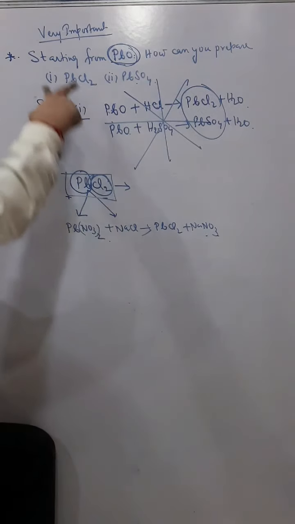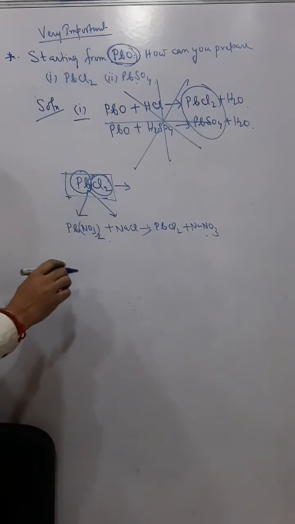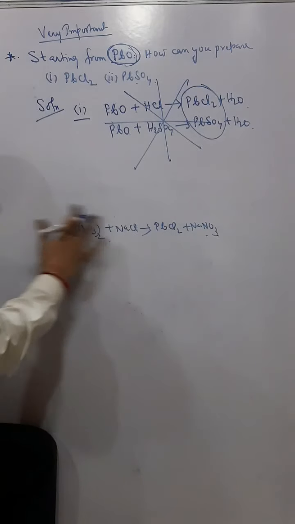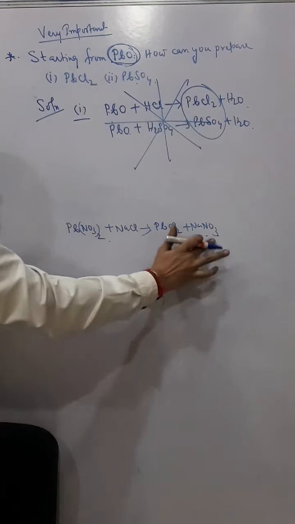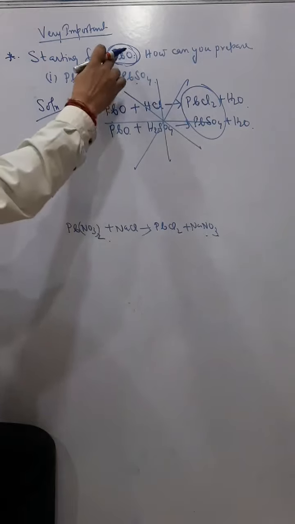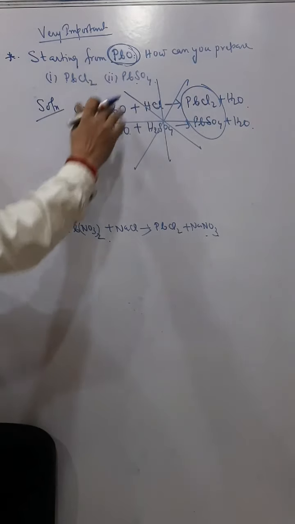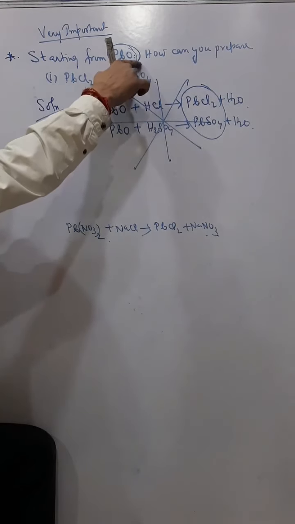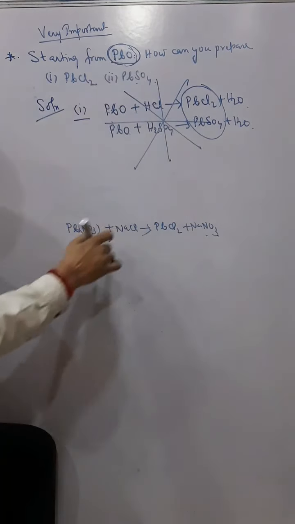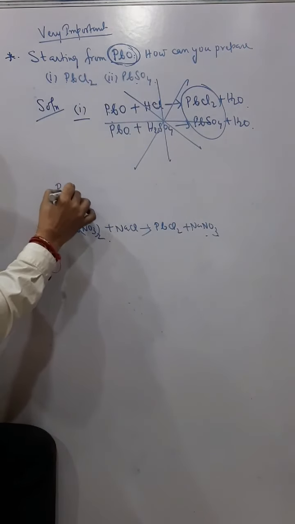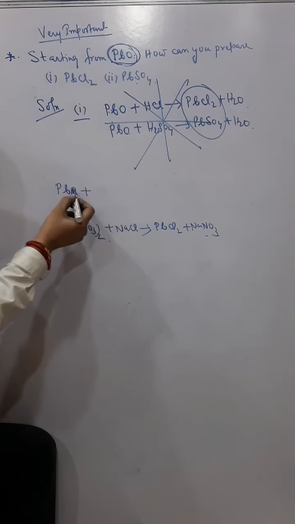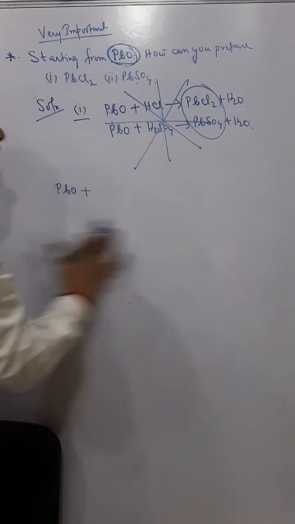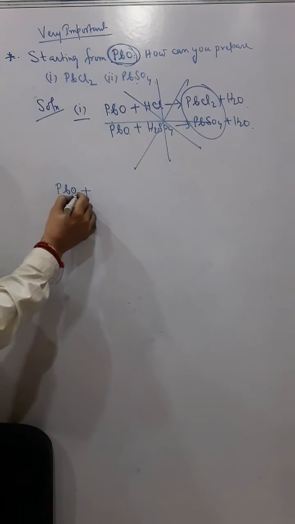But here the problem is we have to start from PbO. So here also we'll do this method, but this is the second reaction. This equation we have to do in 2 steps. Now they told me starting from PbO, so from PbO, I first produce Pb(NO3)2. I'm starting from PbO.